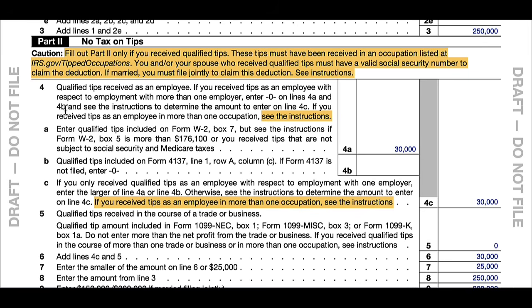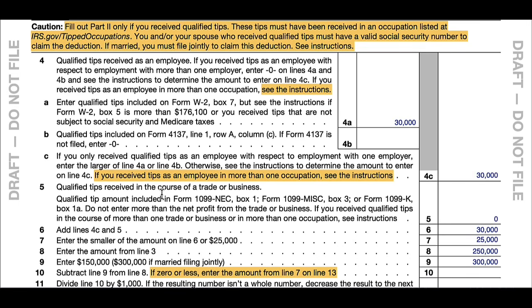Now, line 4C, this line asks you to enter the larger of lines 4A or 4B. In this case, we're going to put the $30,000, which is from line 4A. Line 5, this is if you've earned tips as a self-employed person, which would be reported on your 1099 NEC or 1099 miscellaneous. Let's assume you also had no tips earned as a self-employed person. Also, a quick side note, if you're not familiar with the 1099 NEC or the 1099 miscellaneous, watch my other video where I go through in depth the differences between those two types of 1099s. So for line 5, we're going to put 0. In line 6, we add lines 4C and 5 for a total of $30,000.